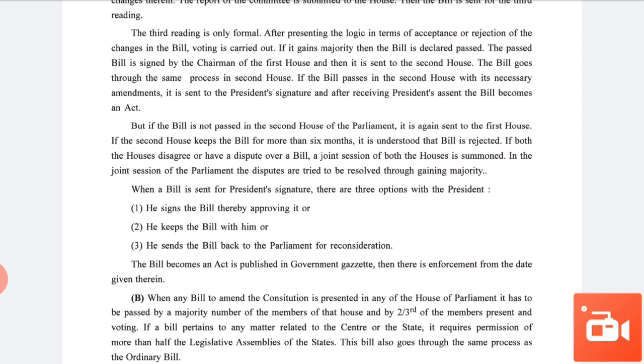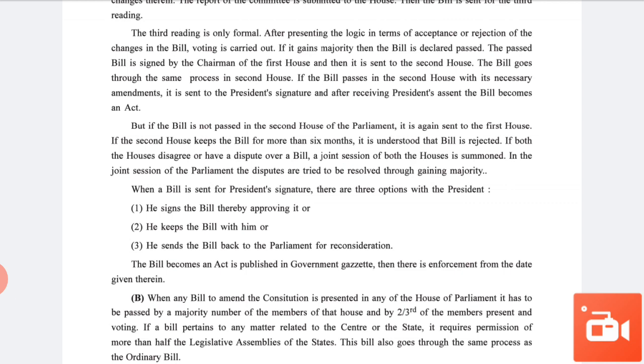If the second house keeps the bill for more than 6 months, then it is assumed that the bill is rejected.